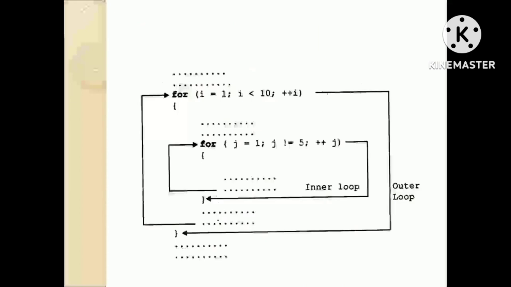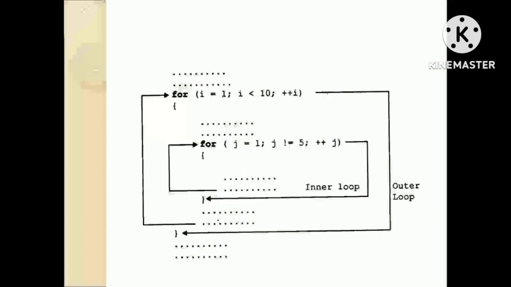Here, first the variable i is initialized to 1 and then the program control passes to the condition i less than 10. The program control checks whether the condition i less than 10 is true or not. If the condition is true, then the program control passes to the inner loop. The inner loop will get executed until its condition is true.